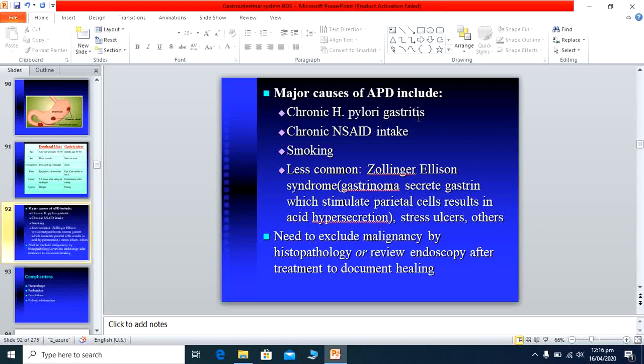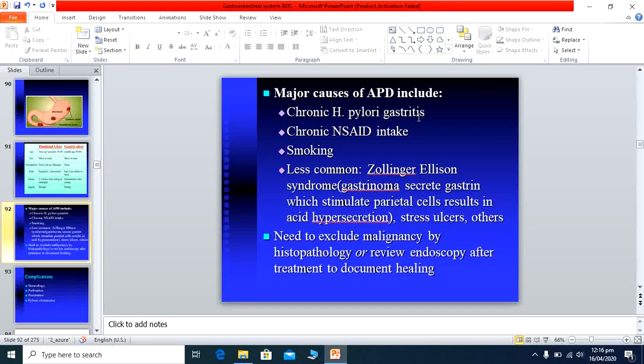Other is chronic NSAID intake. NSAIDs are the non-steroidal anti-inflammatory drugs like Disprin and Brufen. These are taken and they cause ulceration. Other is smoking, cigarette smoking. It also changes the acid contents in the stomach.